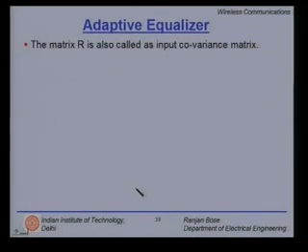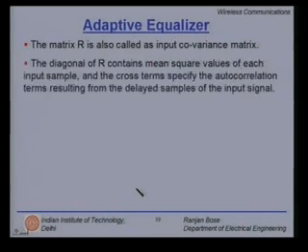So, the matrix R is also called the input covariance matrix. The diagonal of R contains mean square values of each input sample, and the cross terms specify the autocorrelation terms resulting from the delayed samples of the input signals, as observed before.